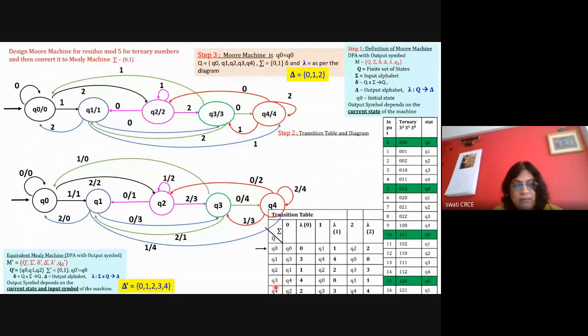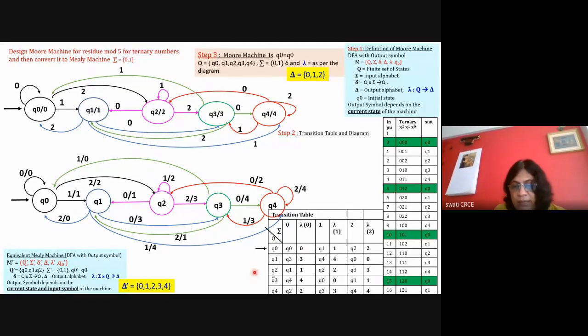So write down all the states here, Q0 to Q4, and write down the symbols 0, 1, and 2. Your input alphabet sigma is 0, 1, 2 for this particular problem. So every state has three outgoing transitions: one for 0, one for 1, and one for 2. Then show the transitions in the transition table. Now for lambda, you just have to write down the output symbol. Q0 with 0, the output is 0. That's what you have to write.